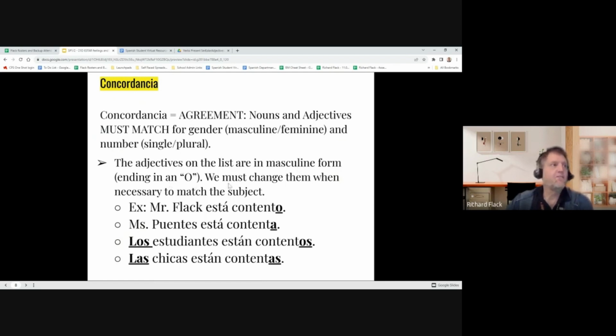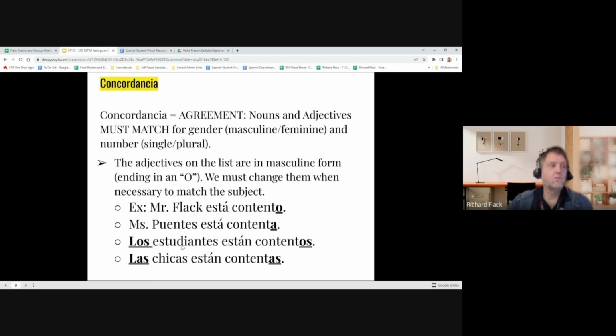If we have a female identified subject, we must change them to match that subject. So the O is going to change to an A. We also have to change it for singular or plural. So, for example, Mr. Flack está contento. Mr. Flack identifies as male, so we keep the male form, and he's just one person. Ms. Puentes, however, identifies as female, so Ms. Puentes está contenta. The O changes to an A.